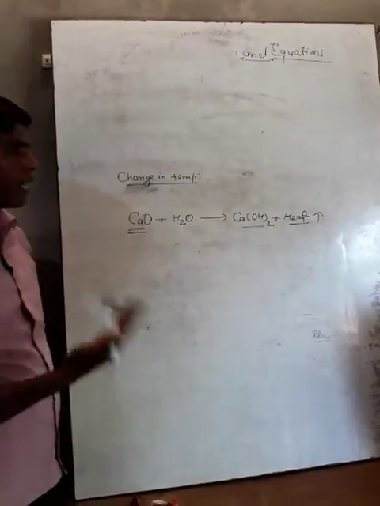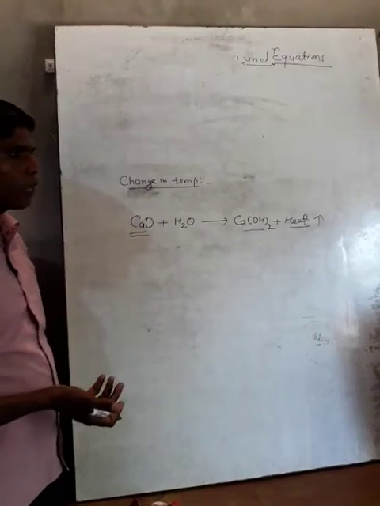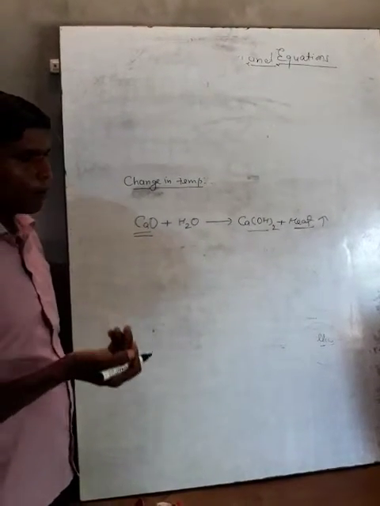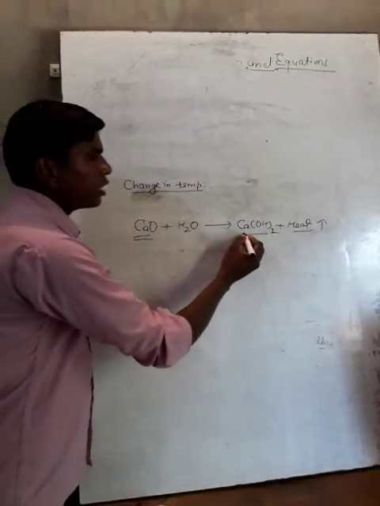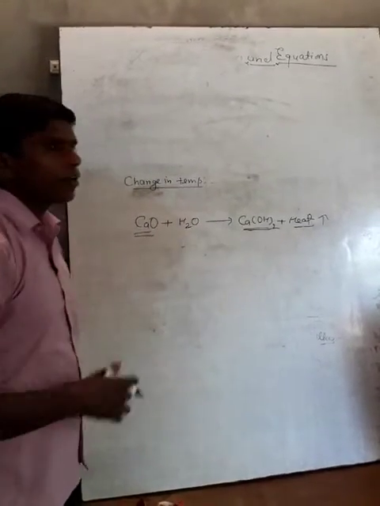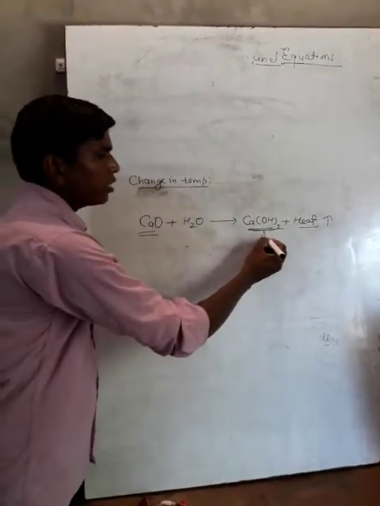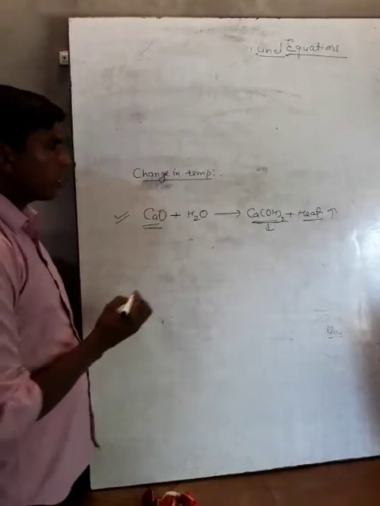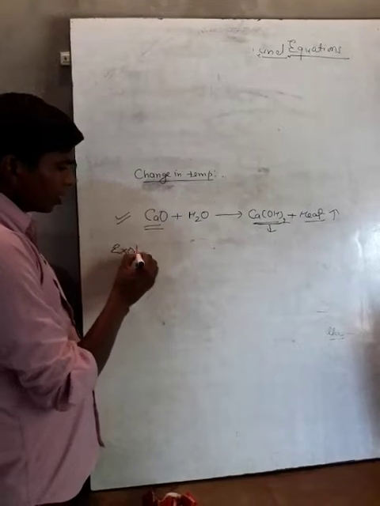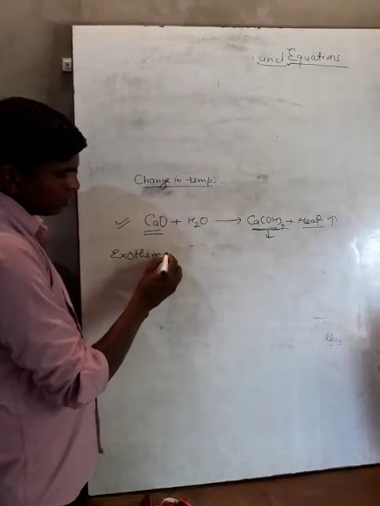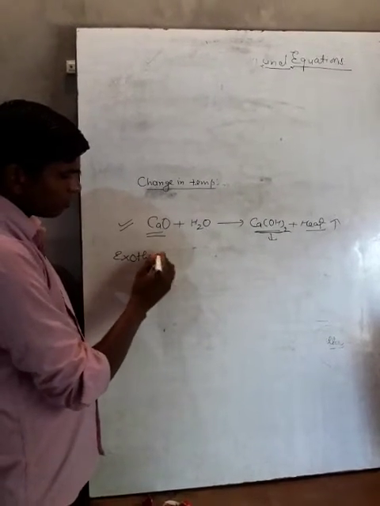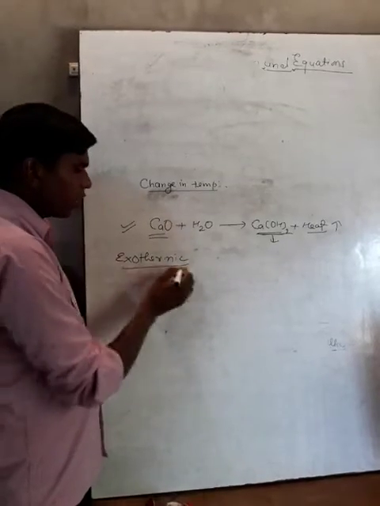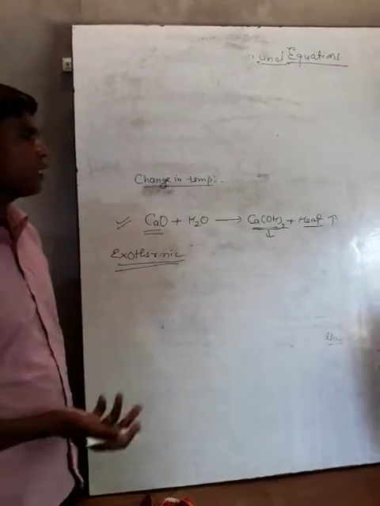If it evolves heat energy, the temperature of the solution will rise and the calcium hydroxide solution becomes hot, and this is called an exothermic reaction. What is an exothermic reaction? A reaction in which heat is evolved.